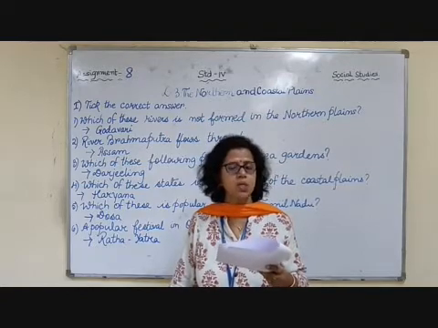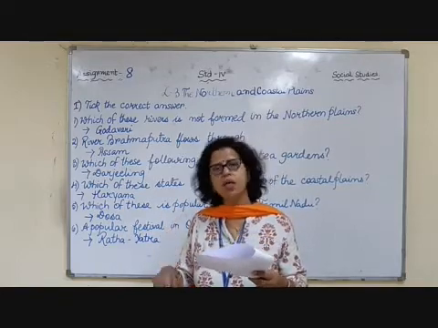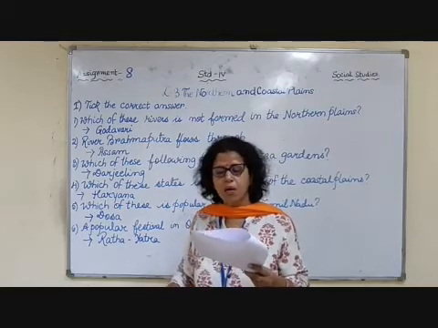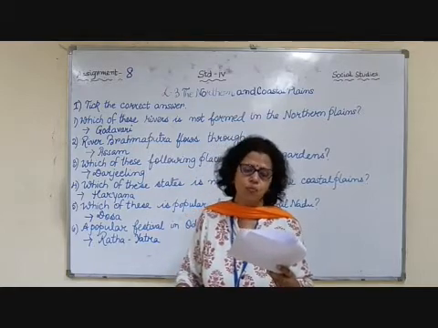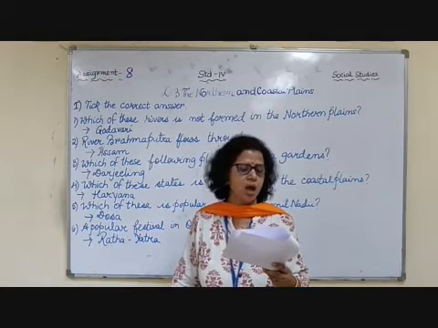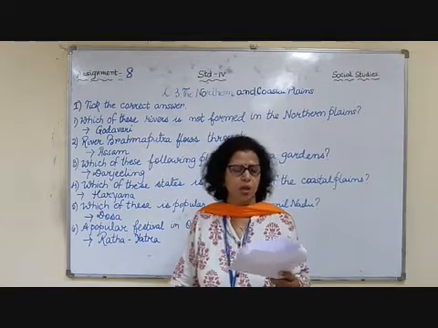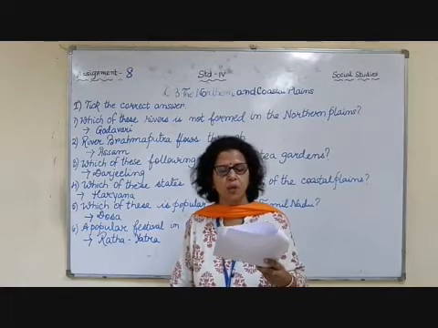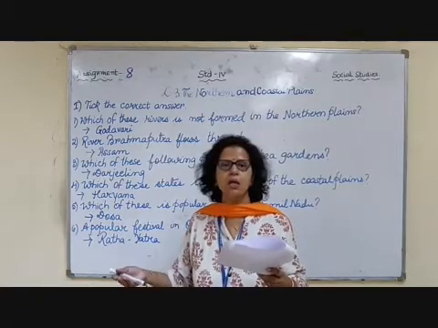It is 2695 meters. Please remember, Anaimudi is the highest peak in the Ghats. And the highest peak in the Eastern Ghats is Mahendragiri and it is 1501 meters. The average width of the Western Ghats is 50 to 80 kilometers. Average width of the Eastern Ghats is 100 to 200 kilometers. So you can see Eastern Ghats are wider.